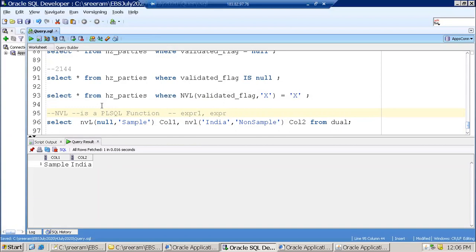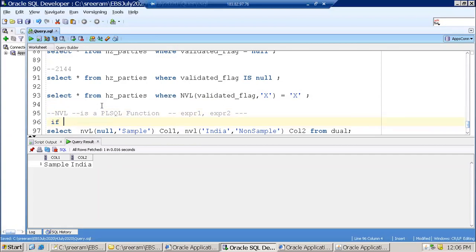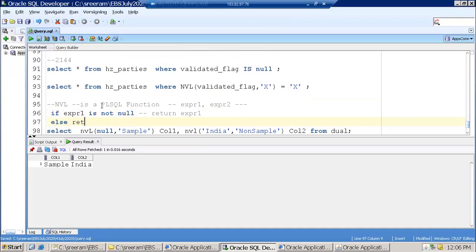The logic is, if expression 1 is not null, return expression 1, else return expression 2.